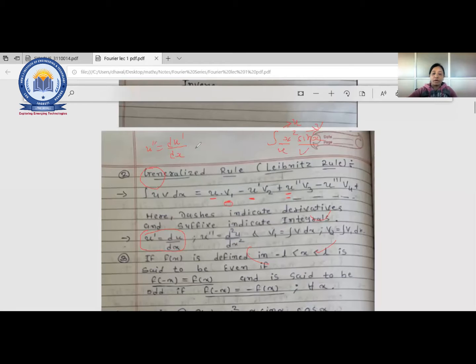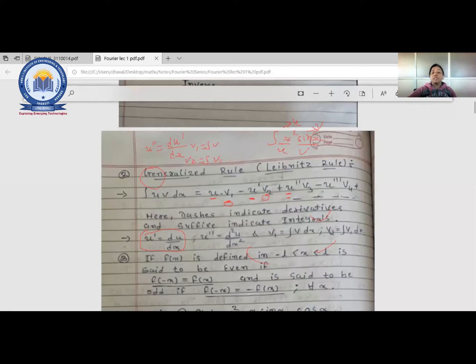Now moving to the v. v1 means the integration of v. v1 is equal to the integration of v. Now v2, write this. v2 means the integration of v1. That means whatever previous v is there, you have to consider the integration of that. And the signs go plus, minus, then plus, minus, then plus.